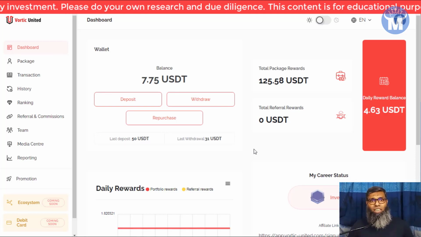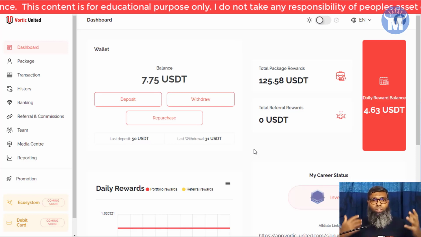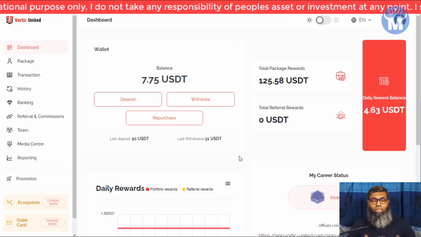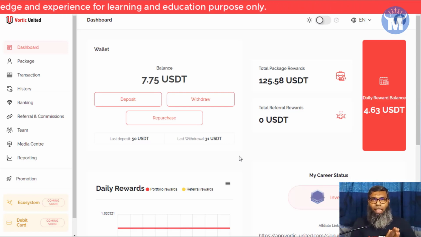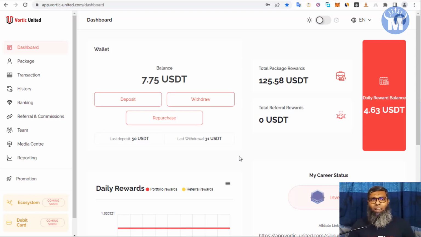But obviously the disclaimer is I'm not a financial advisor and I don't provide any financial advice. So do your own research, do your own due diligence. Responsibility is yours. Your investment is your responsibility. I'm not responsible for your investment, and I always suggest investing only what you can afford to lose. But in my eyes, in my experience, these two sites seem really good. So you can obviously try it, and I believe you're going to get some profit. So that is it.